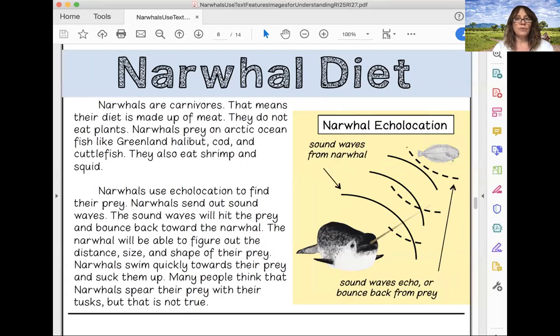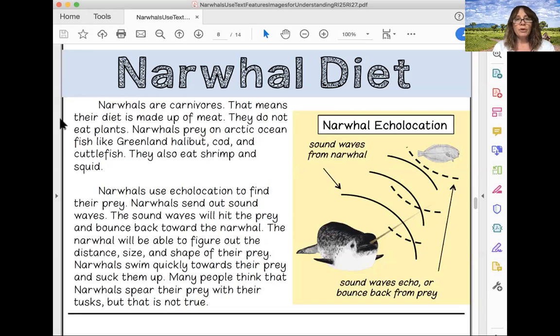Narwhals are carnivores. That means their diet is made up of meat. They do not eat plants. Narwhals prey on Arctic Ocean fish like Greenland halibut, cod, and cuttlefish. They also eat shrimp and squid.